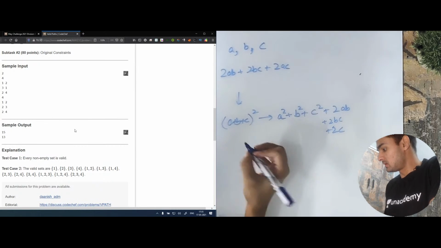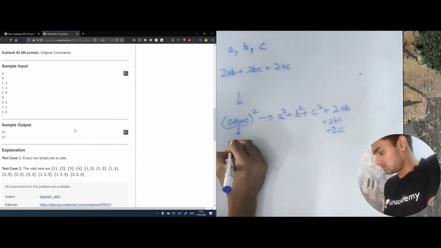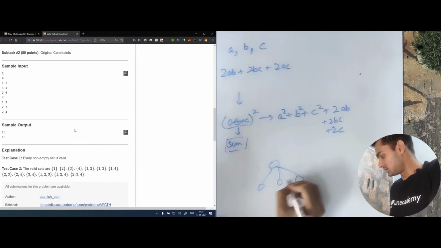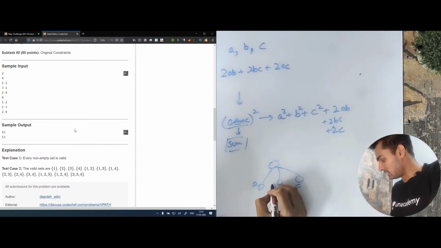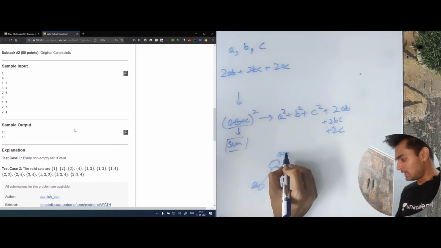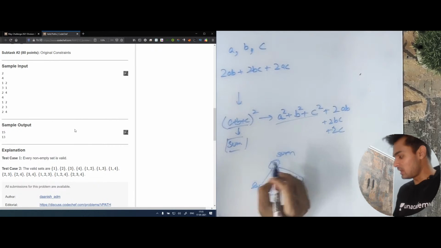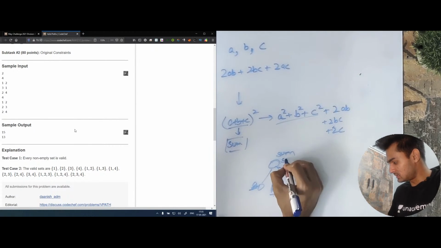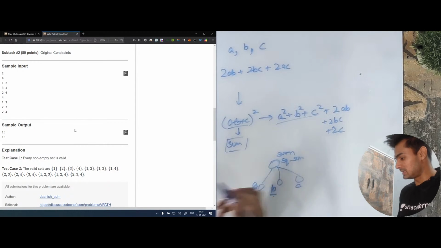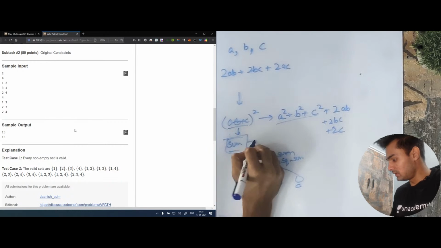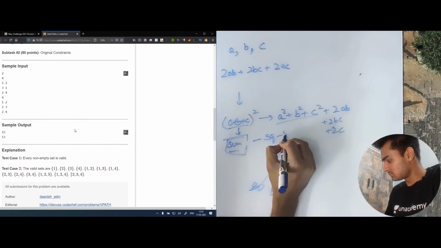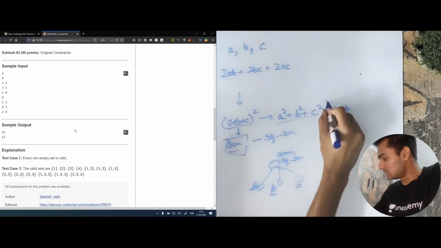Okay, we know what this is, because we know that in every tree, like if this was a tree, we know this is A, this is B, this is C. We can just return this value. So basically we can count the sum here. And if you see, you can also count this. We have all the individual values. So let's say this value is square sum, which is A square plus B square plus C square. So basically if we have the total sum and if we subtract the square sum, then we will get all these values.